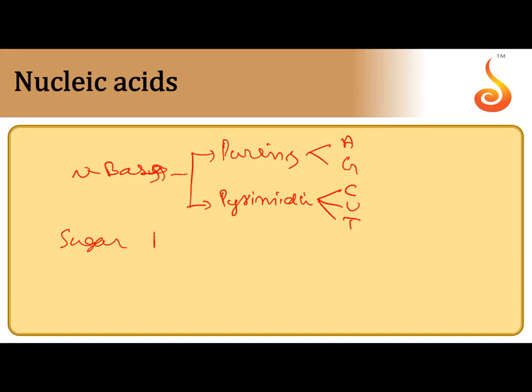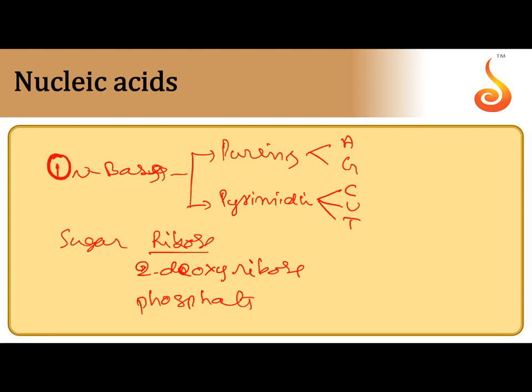And sugar moiety, ribose sugar, pentose sugar, or 2-deoxy ribose sugar, and then phosphates. So these are the three units present in nucleotides: nitrogen base, sugar and phosphate.